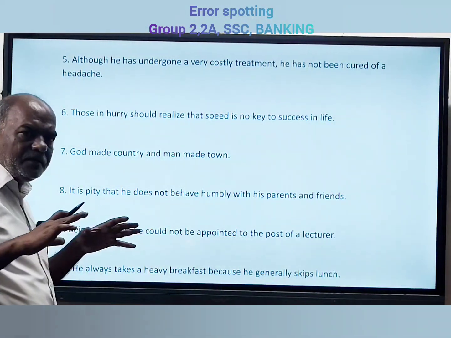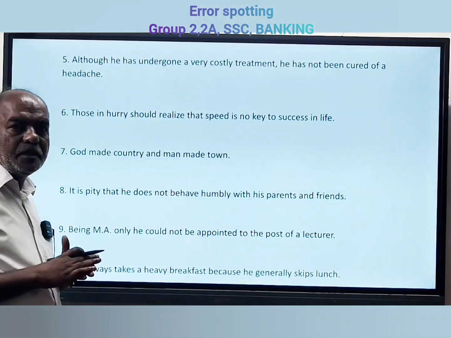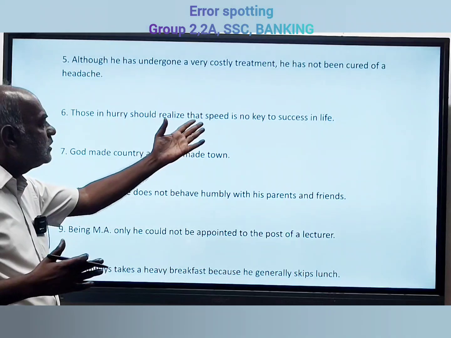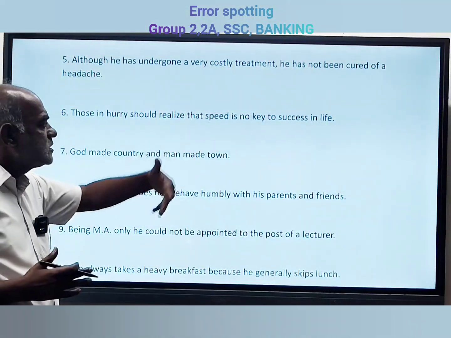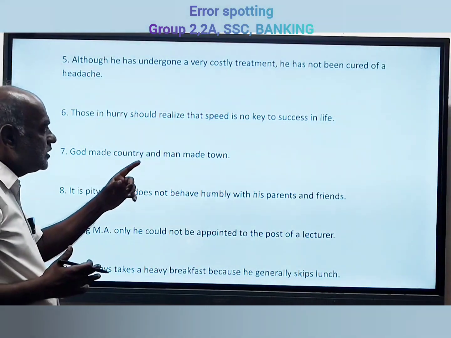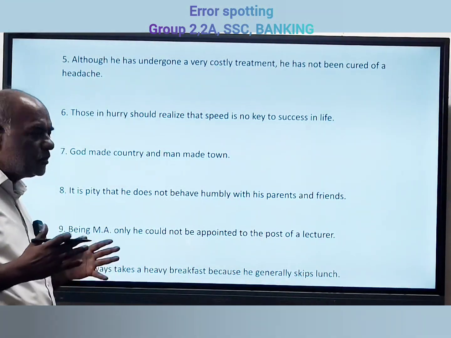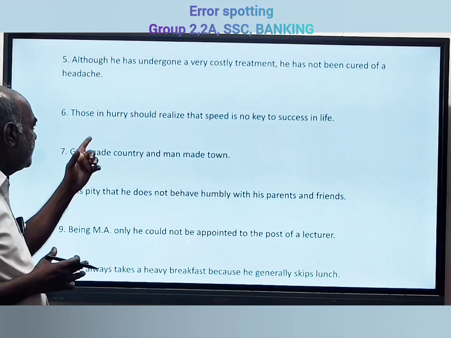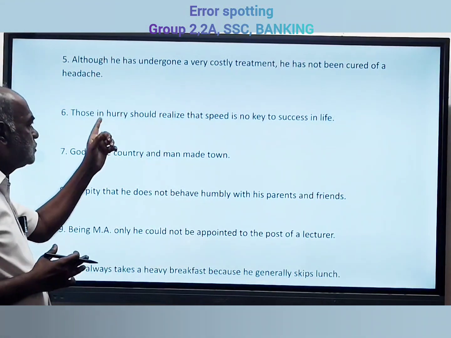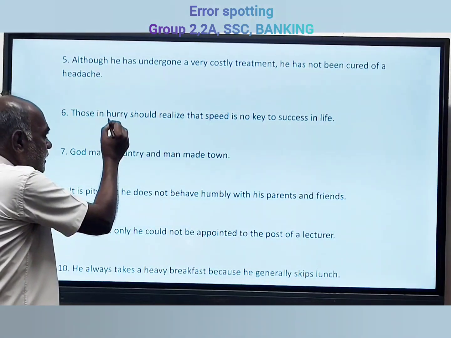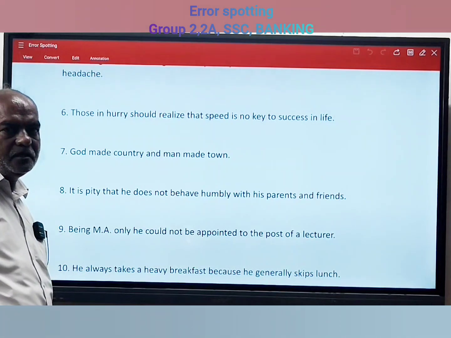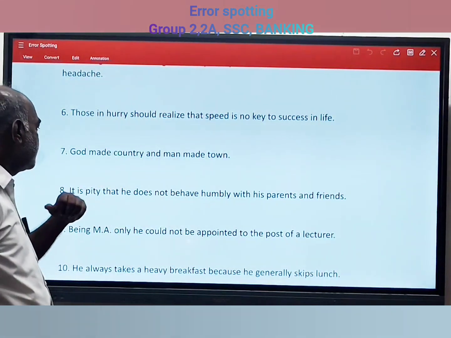So people are having different types of hurries, but even if someone is having a type of hurry, then speed is not the key to success in life. So he should realize that there is no key to success for his life. That is why in place of hurry, before that hurry, we have to add "a." So if they have underlined this word, something like that, that "a" should come: a hurry. That is what the error is here.